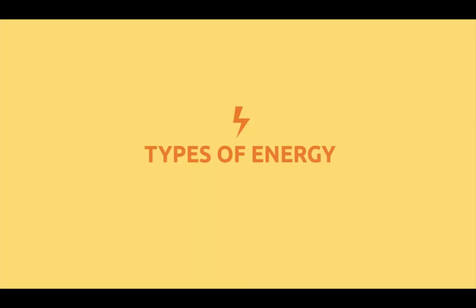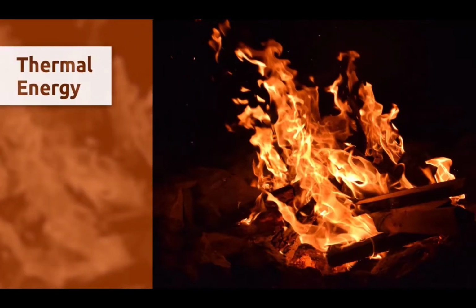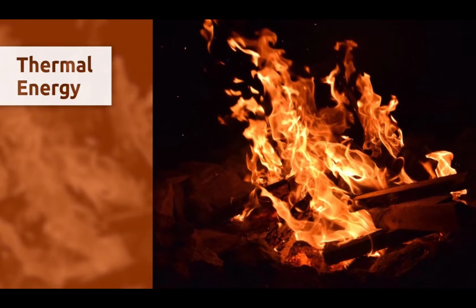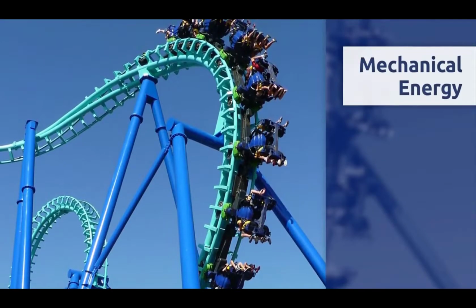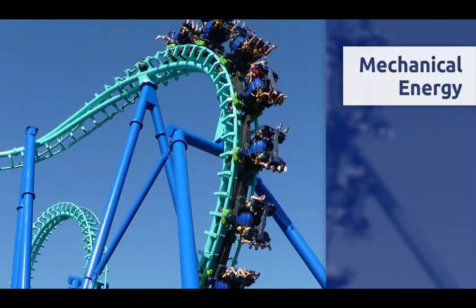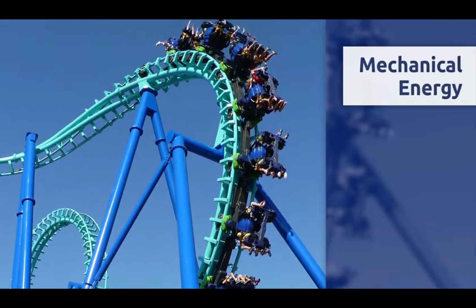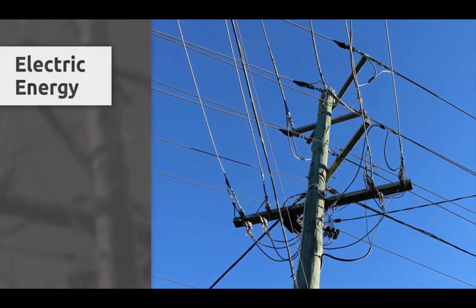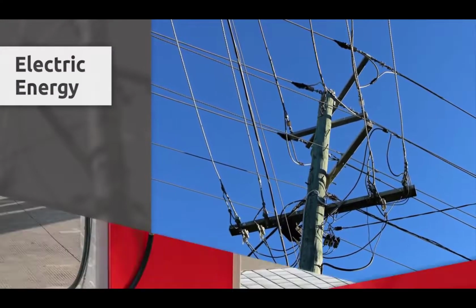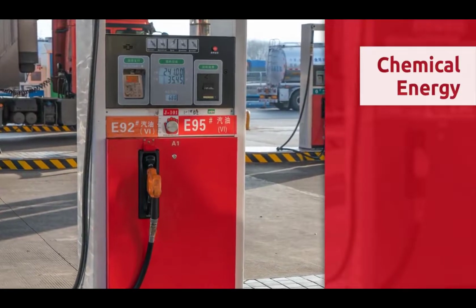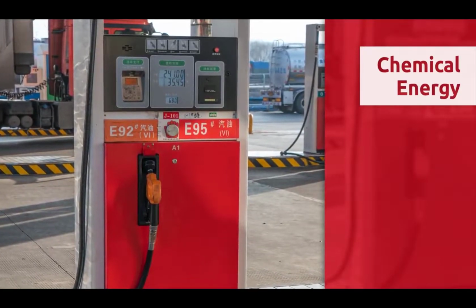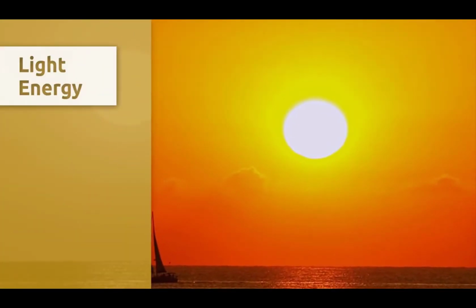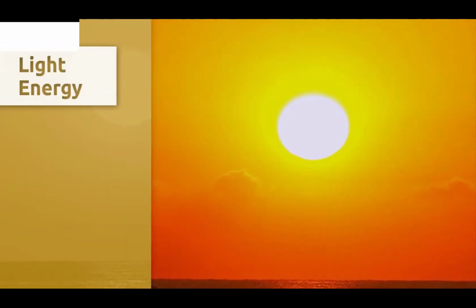Now, what about types of energy or forms of energy? Let's begin with thermal energy, that is also called heat energy, and it's transferred with heat. Mechanical energy or kinetic energy is created by two objects owing to their movement. Electric energy is carried by electric currents. What about chemical energy? It is found in substances like food or fuel. And now, light energy that is present in the sunlight.